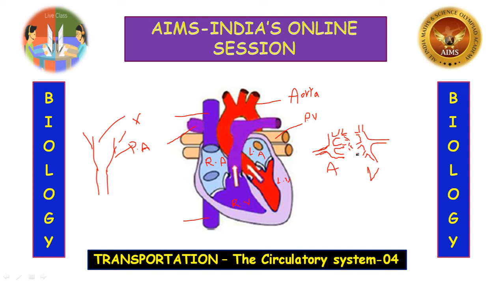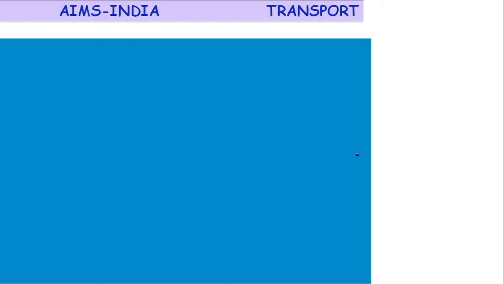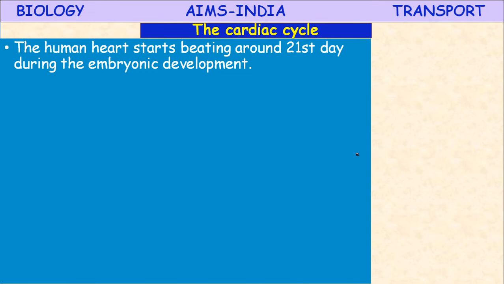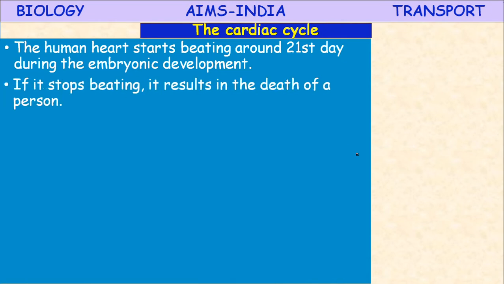So today's class we will study about the cardiac cycle, meaning the functioning of the heart. The internal structure of the heart was completed in the last class, so let us proceed to the functioning of the heart. The human heart starts beating around the 21st day during embryonic development. Till the end of life it will continue. If it stops beating, it results in the death of a person. Means the embryo, at the 21st day stage itself, the heart starts beating, pumping.